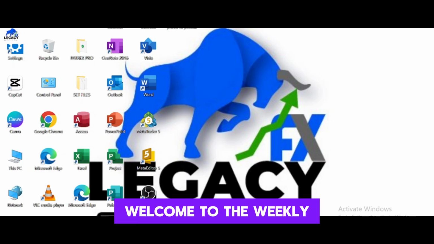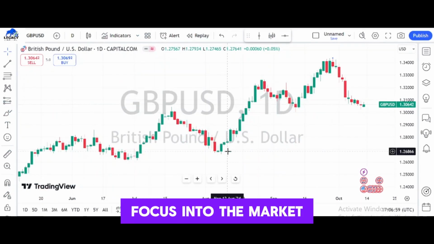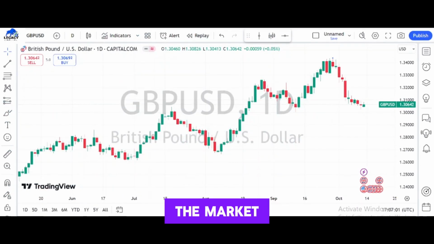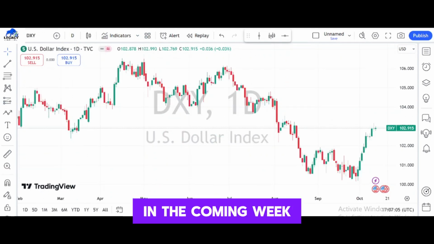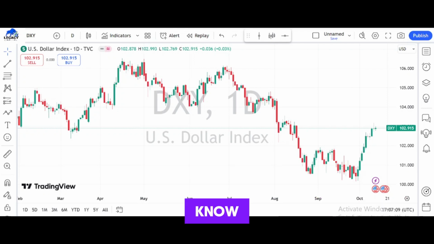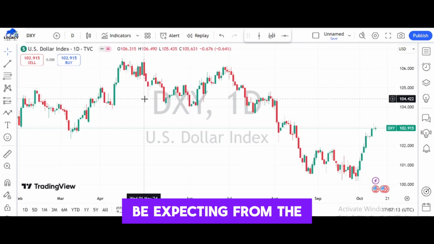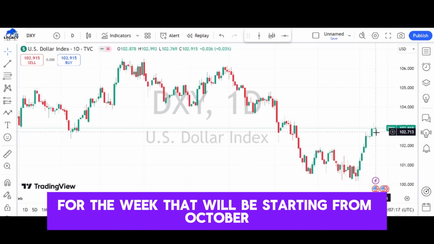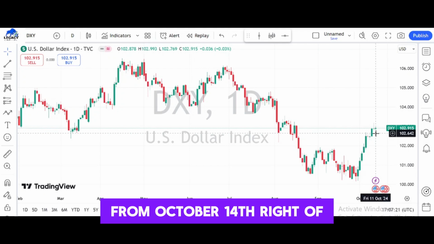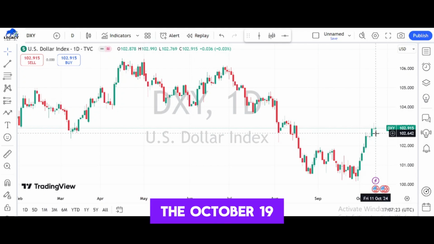Hello everyone, welcome to the weekly focus into the market, whereby we look at the market to see what our expectations should be in the coming week with respect to market prognostic, to know our key zones of interest and what we should be expecting from the market for the week starting from October 14 right up to October 19th.